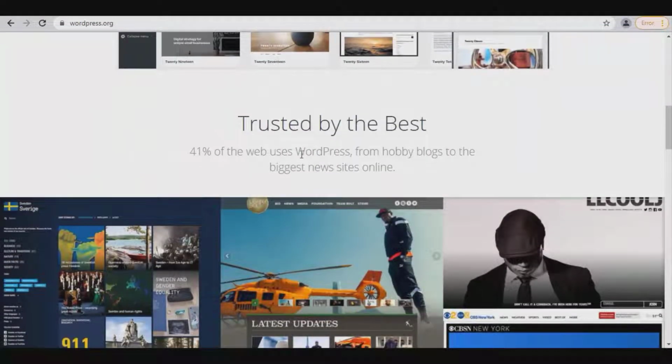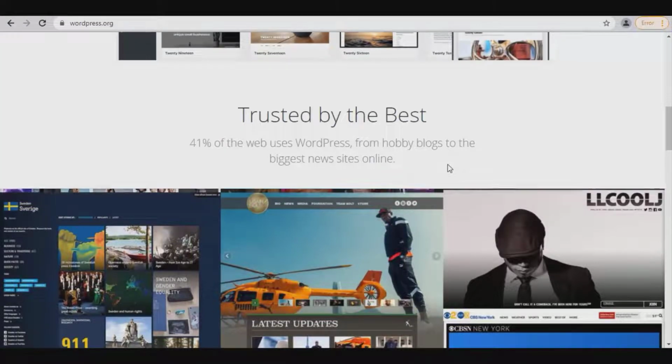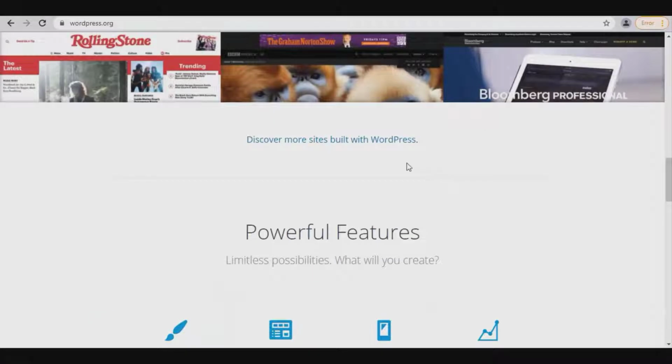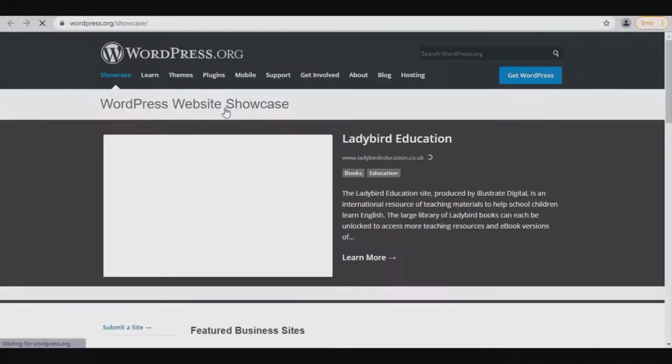Then, trusted by the best. 41% of the web uses WordPress, from hobby blogs to the biggest news sites online. Next we have, discover more sites built with WordPress link, open it. And here you can see all the sites built with WordPress.